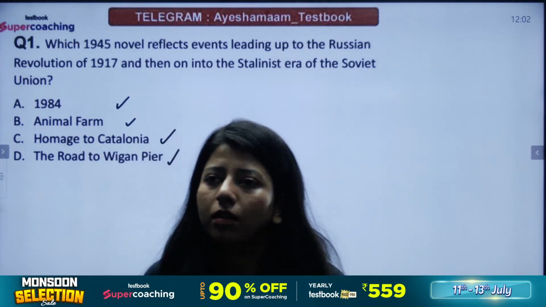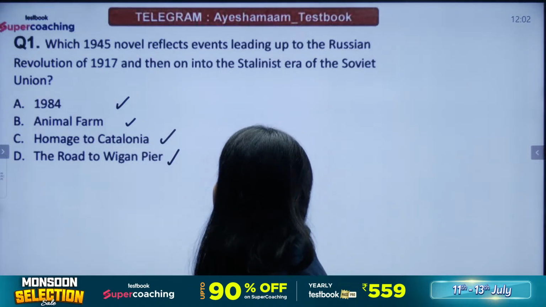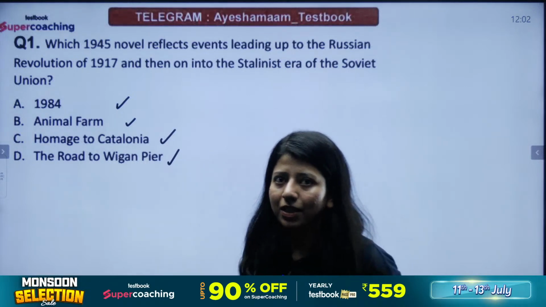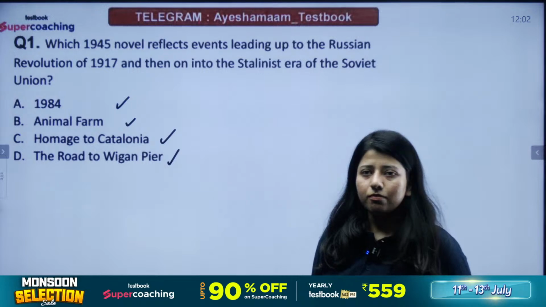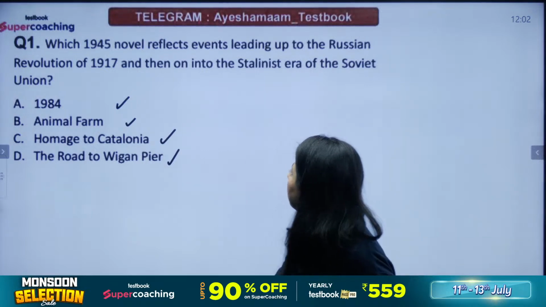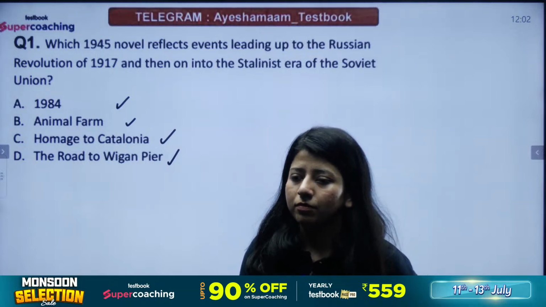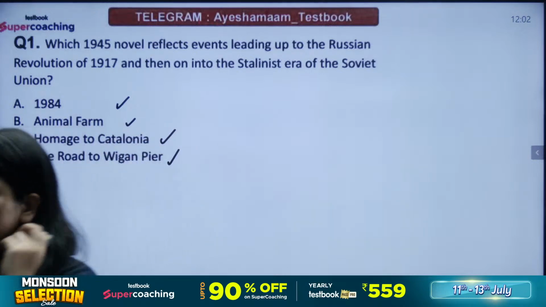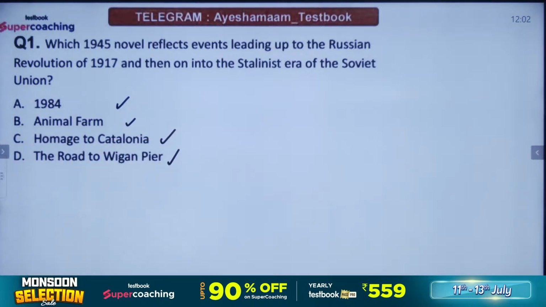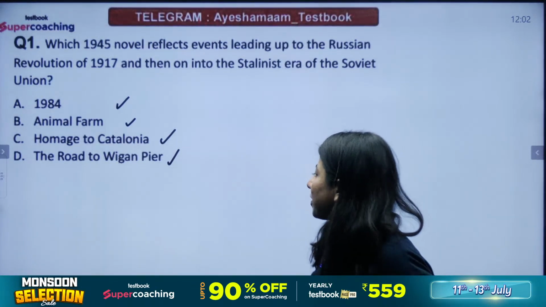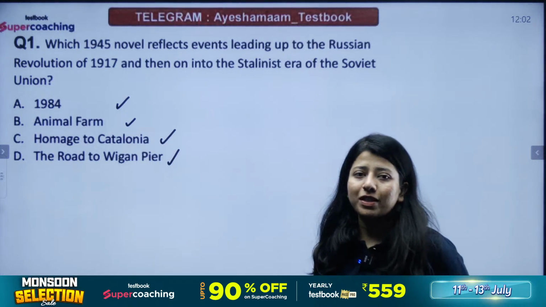Okay. So Ishita thinks the answer should be 1984. The rest of you, what do you think? Start answering. This is our very first question. A novel by George Orwell. The novel is written by George Orwell. Animal Farm, or is it 1984? Is it Homage to Catalonia, or is it The Road to Wigan Pier? Which one is the correct answer?